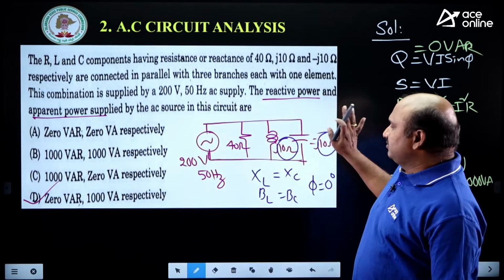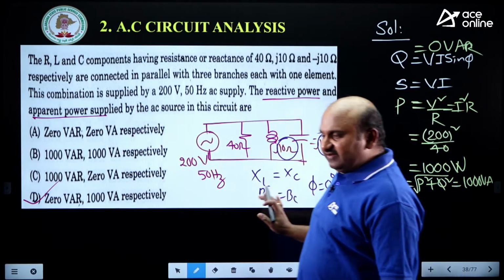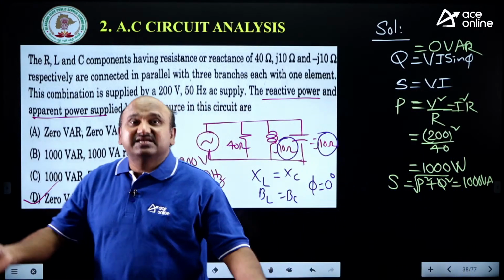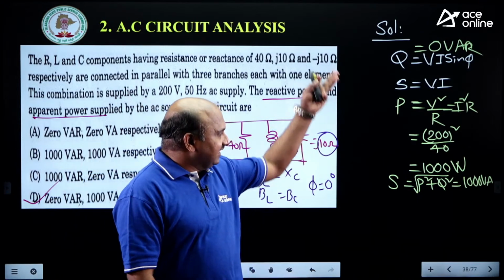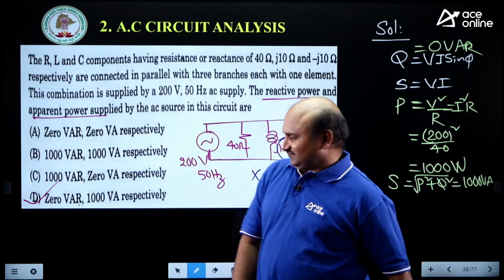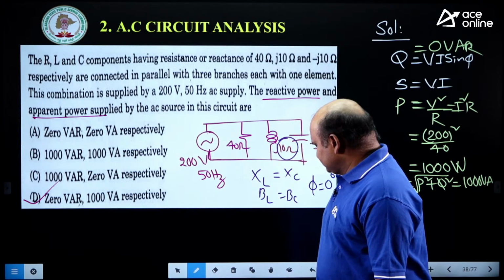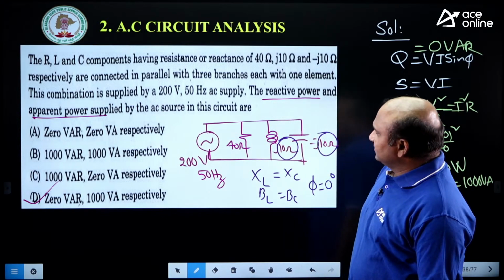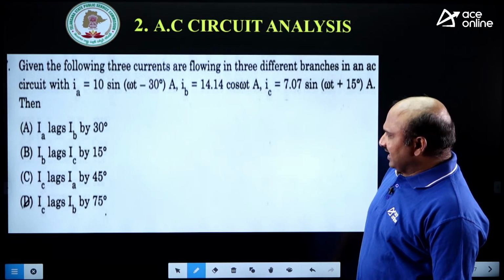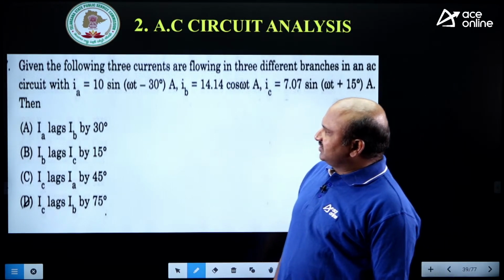First identification: reactive power is 0. Second identification: active power is the same as apparent power. This is the calculation part. Okay, now let me consider the next one. Very good. Source is supplying only active power. Now see this.